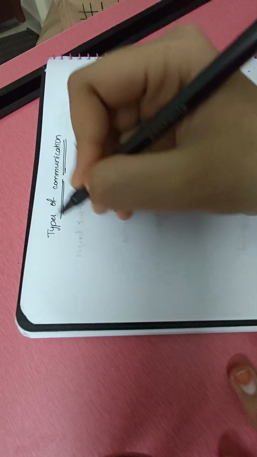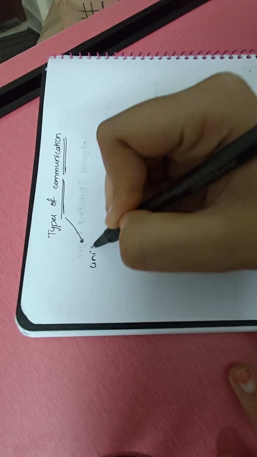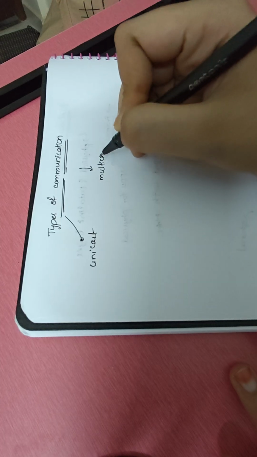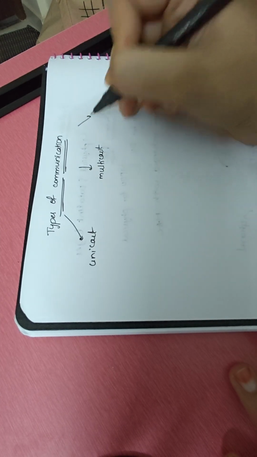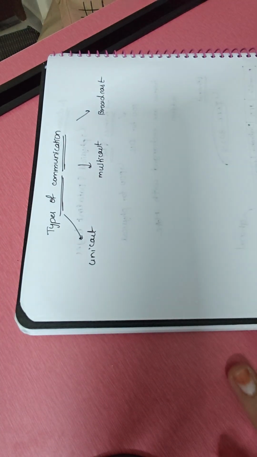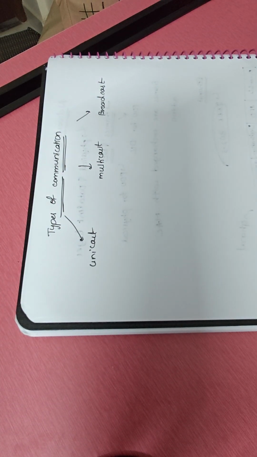So, in terms of networking, there are three types of communication. One is unicast mode of communication, next is multicast, and the other one is broadcast. Okay, so there are three modes of communication when it comes to network switches and routers.